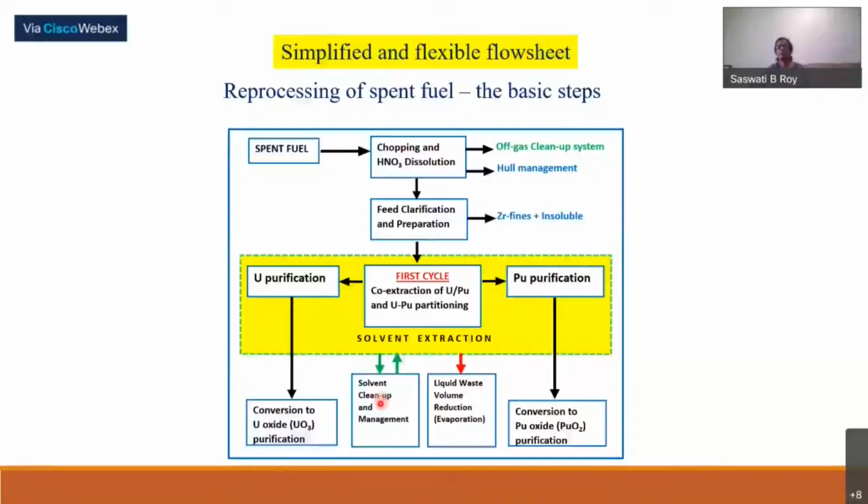Additionally, in the presence of radioactivity and some amount of acidity, it gets degraded. So degradation products should be removed by cleaning up, and then it will be recycled. So this is the general background. Now we will go for the details.